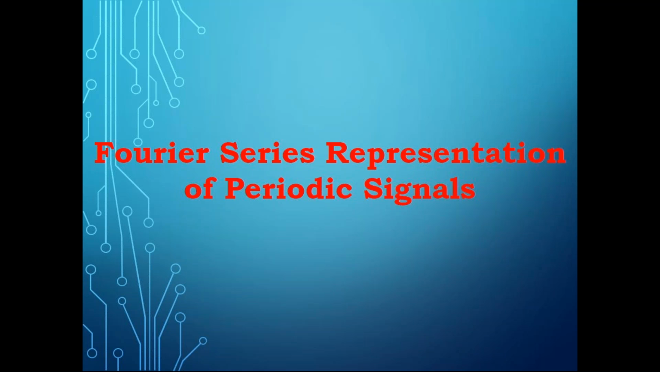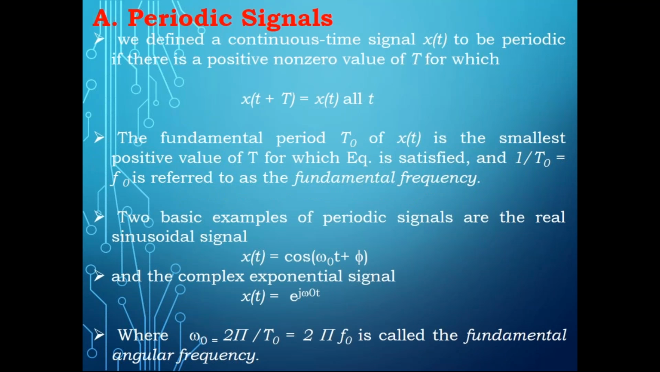The simple condition, which we already studied in the first unit, is that any signal or function x of t is said to be periodic if it satisfies x of t plus capital T equal to x of t, where capital T is the period of the signal. Now, observe this. We defined a continuous time signal x of t to be periodic if there is a positive non-zero value of T for which x of t plus T equals x of t. This is the condition for all t.